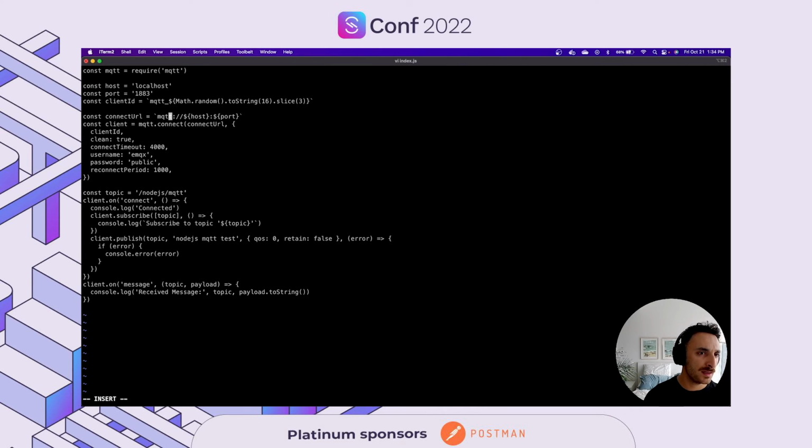Same port, we get the client ID. On connection, the username, my username is admin. Password is admin. The topic that I want to subscribe to is Acme Retail.